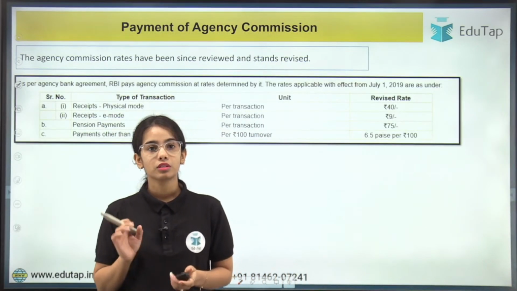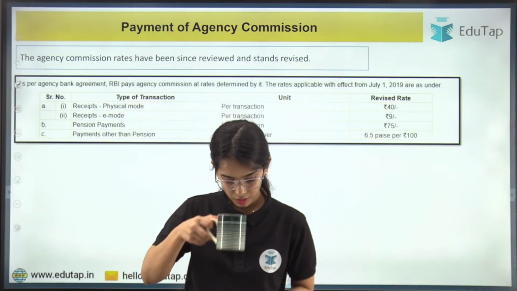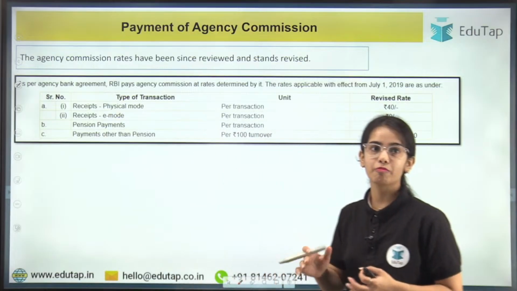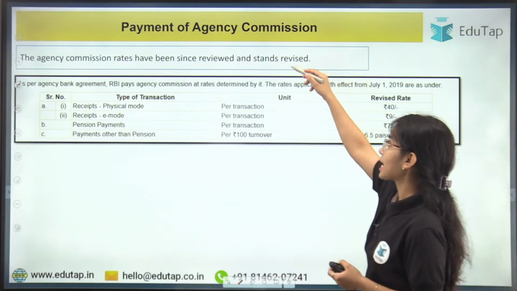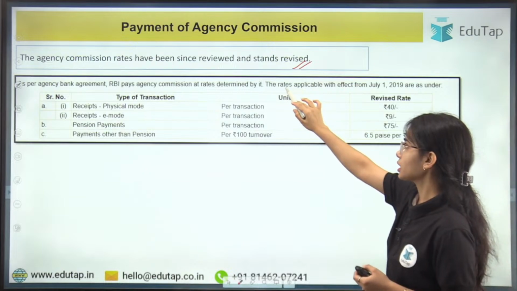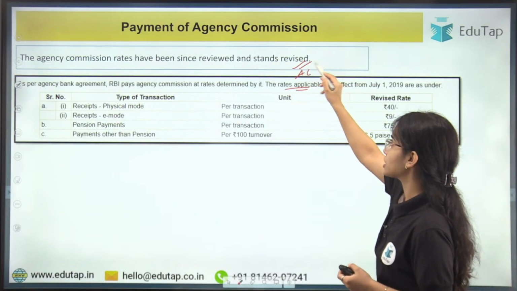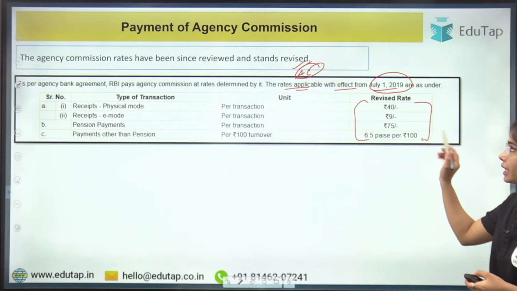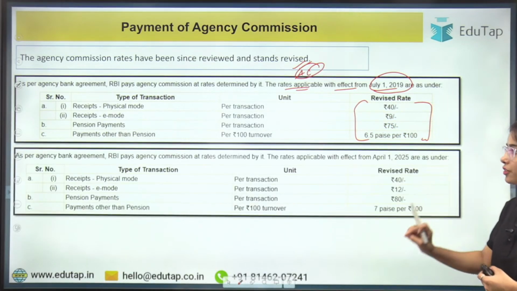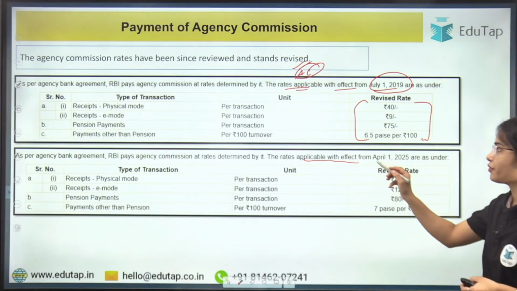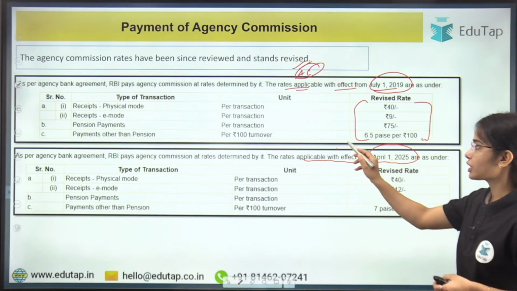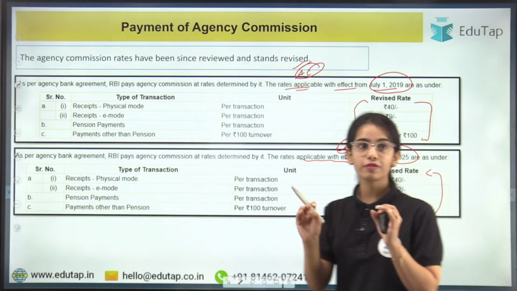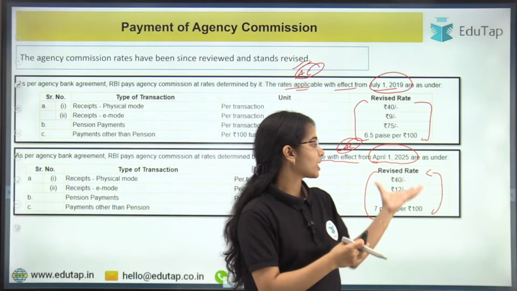Now coming to the data points. So here the agency commission rates have been reviewed and stand revised. So previously the rates applicable for the agency commission with effect from July 1, 2019 were these. These were the rates previously. Now as per the revision, the rates applicable with effect from April 1, 2025 for the agency commission is this. So these are the revised rates. So previously these were the rates, now they have been revised.